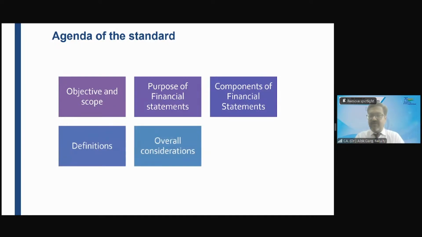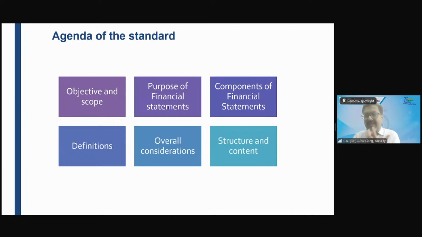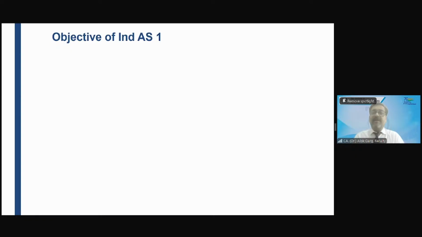Overall considerations, features of the financial statements: what are the features, and what overall considerations you will consider while preparing your financial statements, right? Overall considerations like going concern, accrual. Then structure and content. Friends, structure and content means how your balance sheet will look, what is the guidance on your balance sheet and P&L. This part will also be covered.